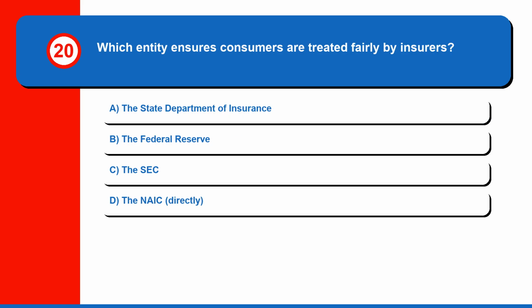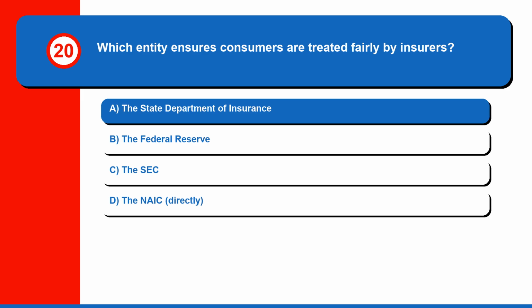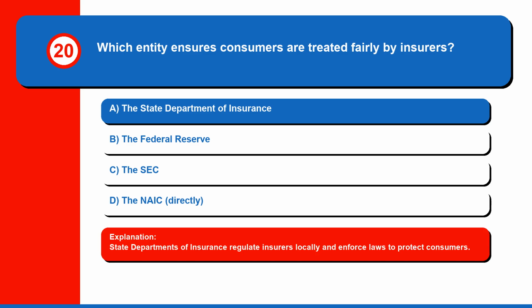Question 20. Which entity ensures consumers are treated fairly by insurers? A. The State Department of Insurance. B. The Federal Reserve. C. The SEC. Or D. The NAIC, directly. The correct answer is A. The State Department of Insurance. State departments of insurance regulate insurers locally and enforce laws to protect consumers.